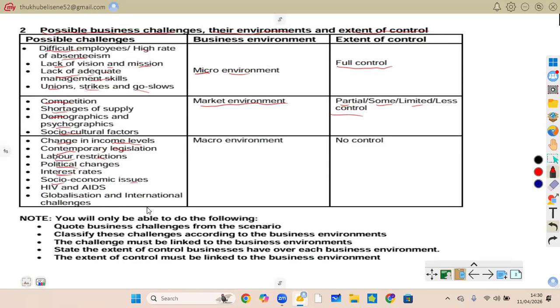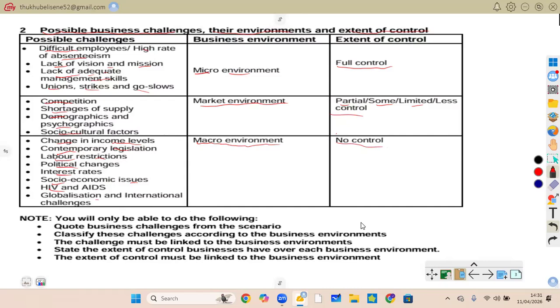That is social and economic problems, like HIV and AIDS, health issues affecting the workforce. Globalization and international challenges: that is, business operating worldwide. These are all the challenges under the macro environment, where the business has no control or limited control.